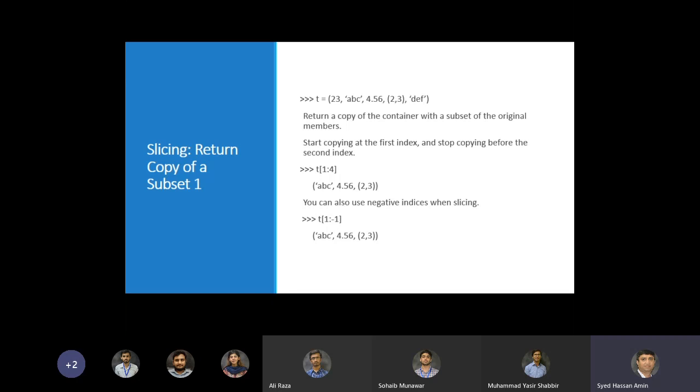So that means that 1, 2, 3 again. So ABC, 4.56 and 2, 3 are returned. So that might be an advantage to you in some cases where you want to get a subset by mixing indices of different types, positive indices and negative indices.